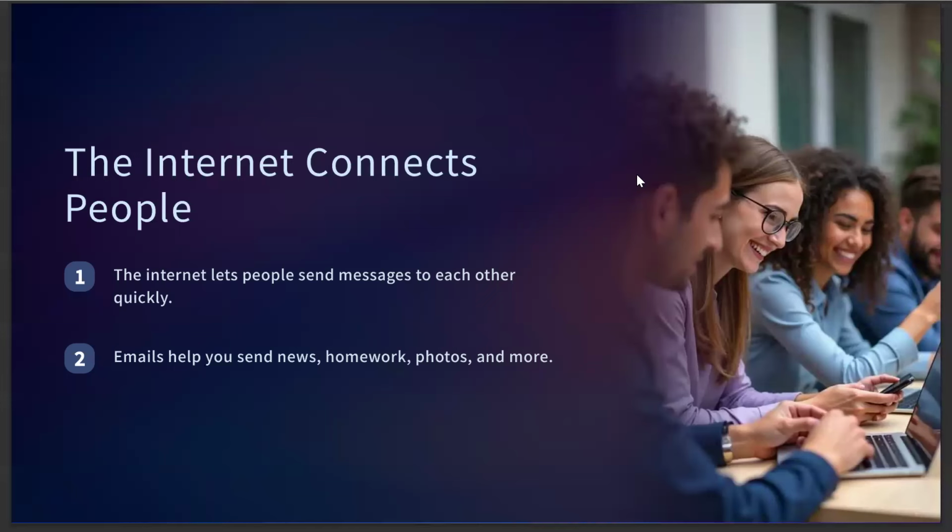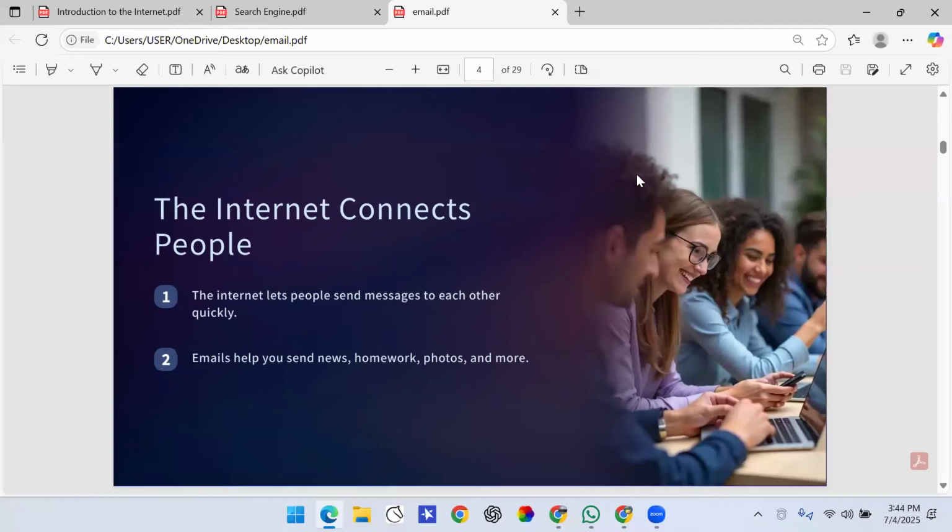Or if you want to send photos to your friends, you can do it through email as well. So we can define email as a software application for you to write your online letter. You can use it for official work, which means you can send emails to your teachers, or to your friends as well.